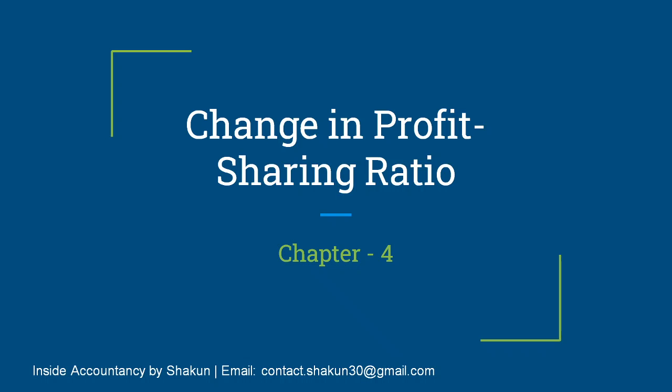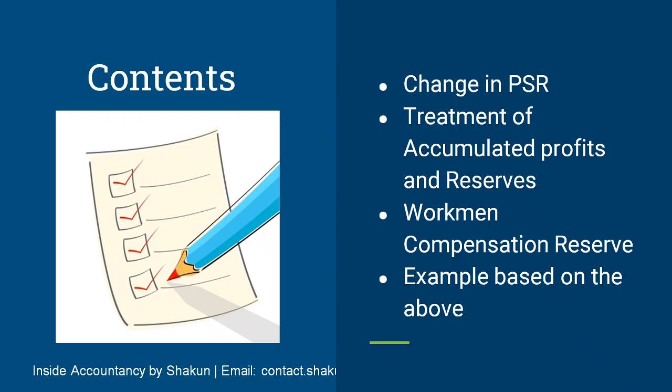Today we'll be talking about Chapter 4, Change in Profit Sharing Ratio. The contents of this video are change in PSR, that's the profit sharing ratio, the treatment of accumulated profits and reserves, workmen compensation reserve in particular will be discussed, and an example based on it.